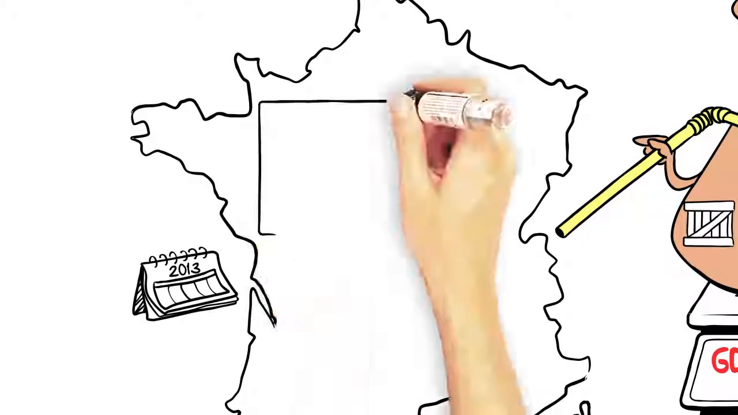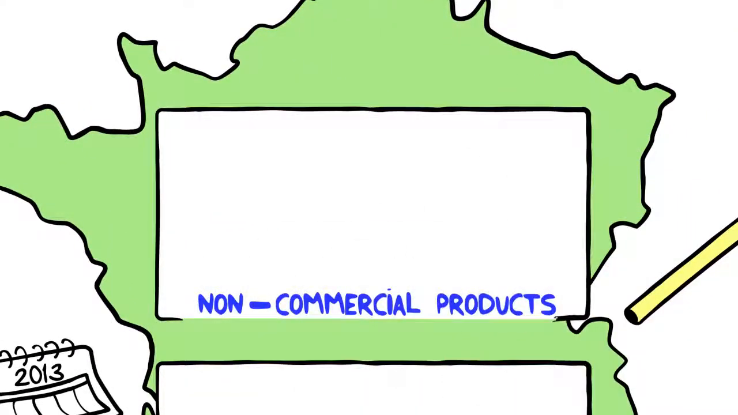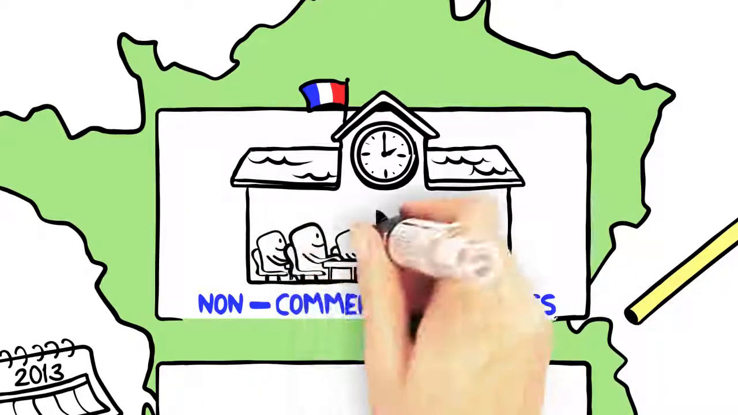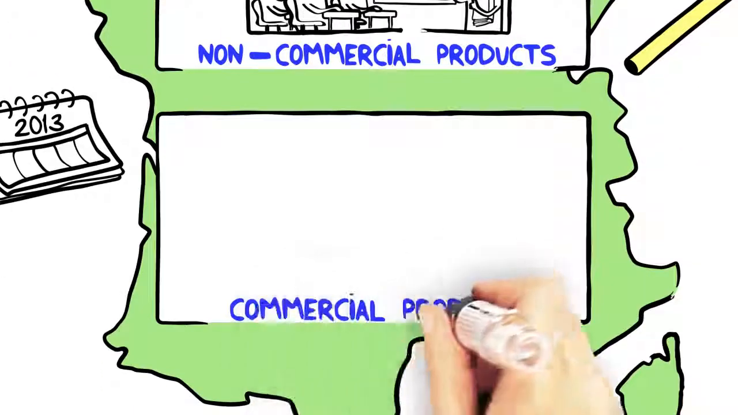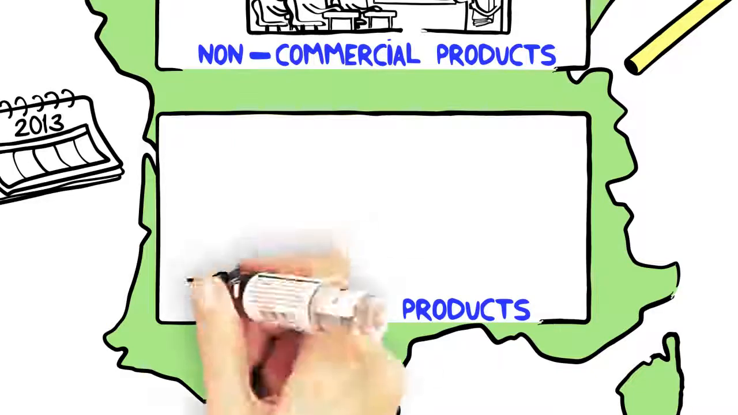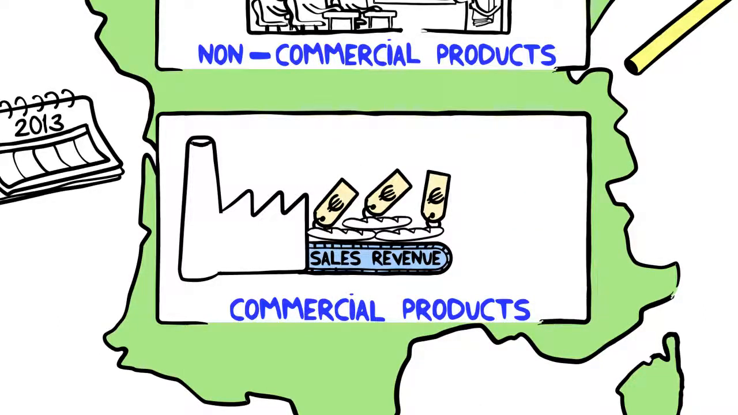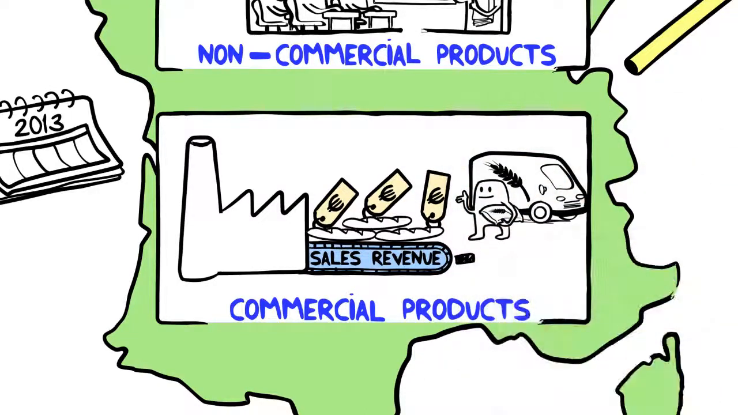We can identify two types of added value. Values added to non-commercial products, meaning those produced by administrations, such as an hour class given by a teacher, and values added to commercial products, meaning those produced by private enterprises. These are equal to their sales revenue, that is, the price of their products, multiplied by the quantity of products sold, minus all goods and services used or converted during production, or intermediate consumption.